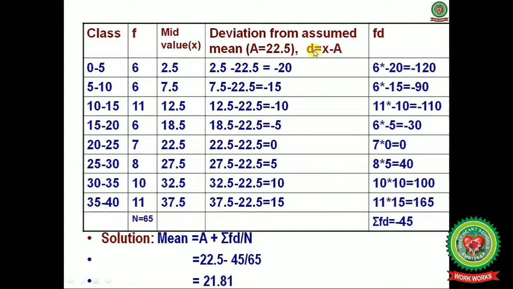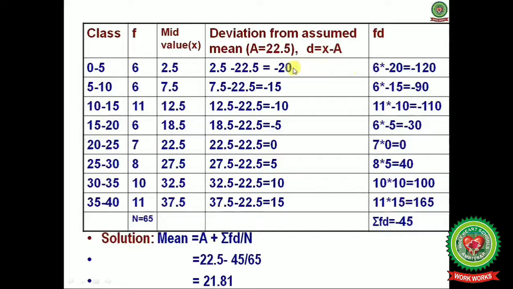Next you have to calculate the deviations. For the deviations you have to take the assumed mean first from the given series of mid values. I have taken the assumed mean as 22.5. Now subtract this assumed mean from the mid values. 2.5 minus 22.5, you will get minus 20. 7.5 minus 22.5 is equal to minus 15. 12.5 minus 22.5 is equal to minus 10. 17.5 minus 22.5 is equal to minus 5. And in this way you will calculate the deviations.